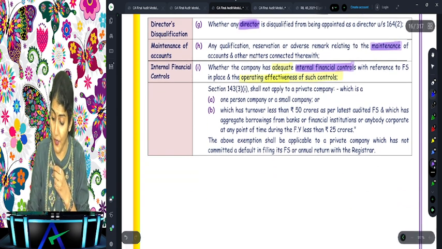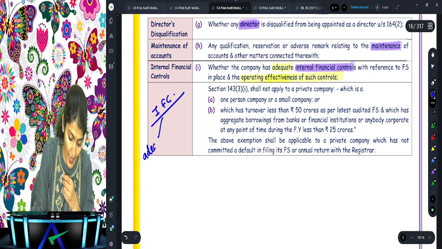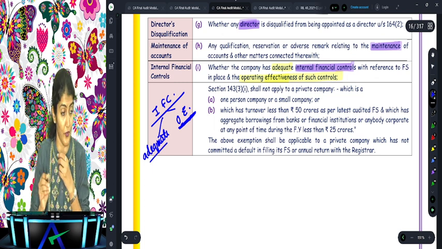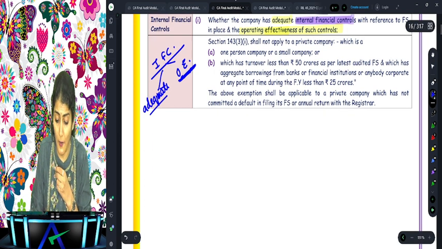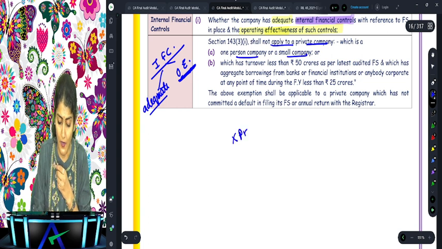IFC: the statutory auditor of the company needs to report whether the company has adequate internal financial controls, and also report on the operating effectiveness of such controls. However, this will not apply to a private company which is a one-person company or a small company.